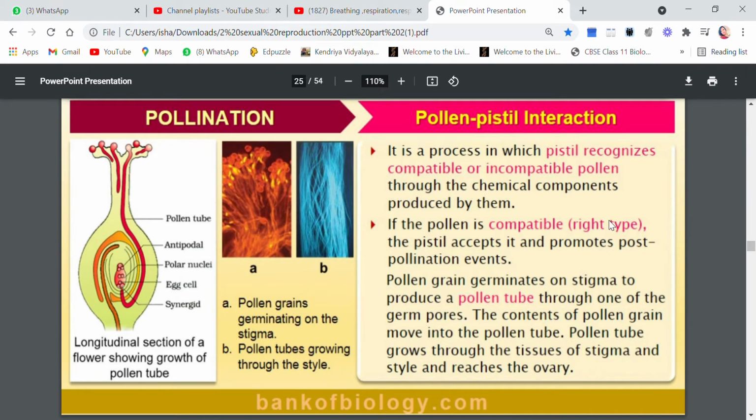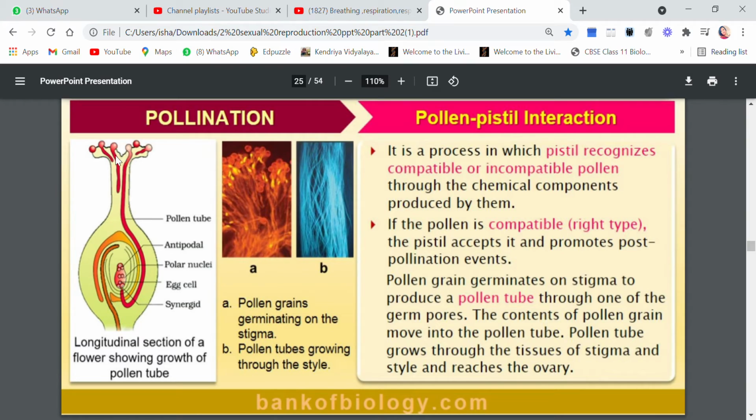Now, if the pollen is compatible, that means if it is the right type of pollen, then the pistil will accept it and it will promote post pollination events. That means after the pollination, whatever the steps are to be followed, they will start.